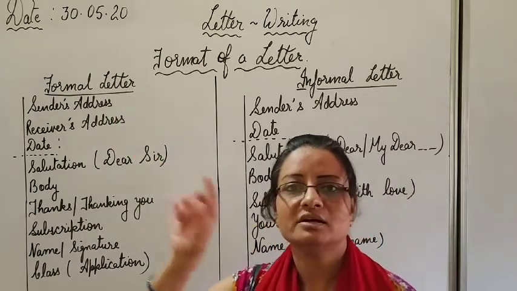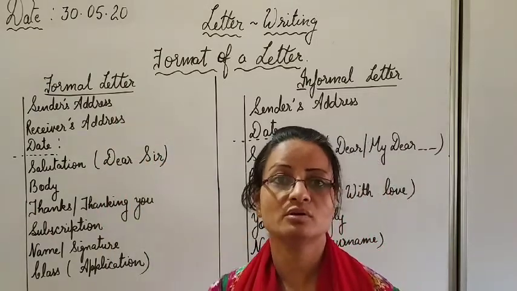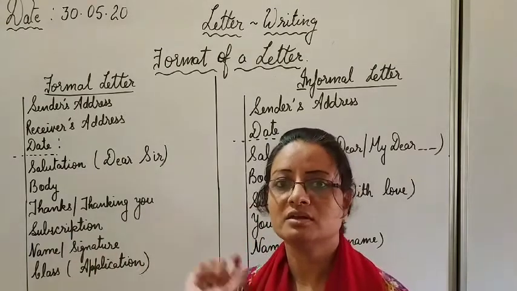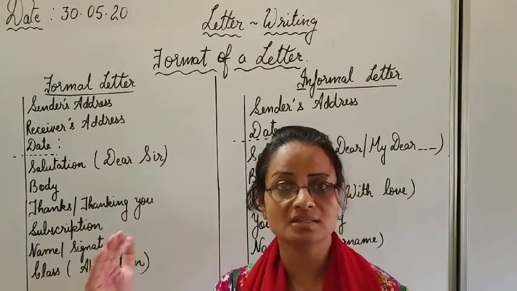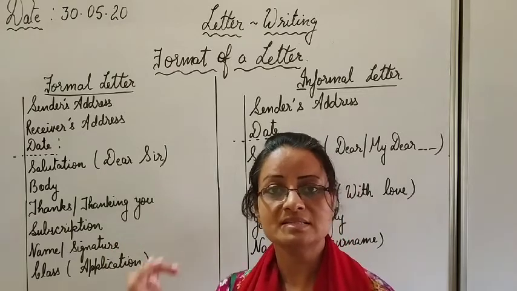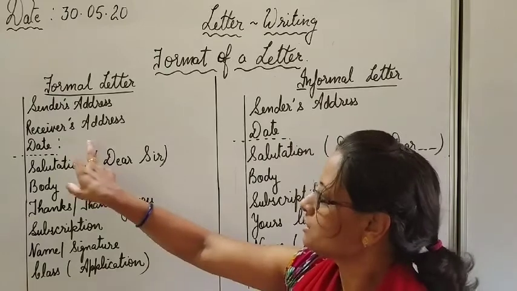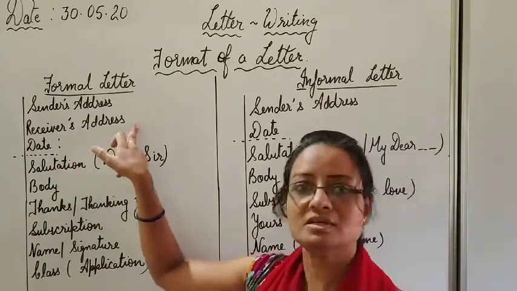The first line will contain the number of your house or area, colony, lane. Second line will contain the colony's name, or third line city, and then in the bracket you will put up the state. Then the receiver's address.